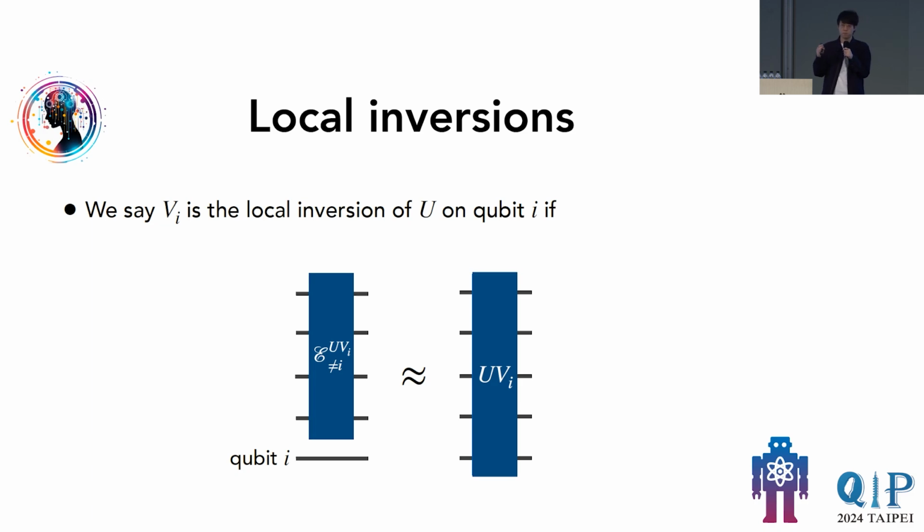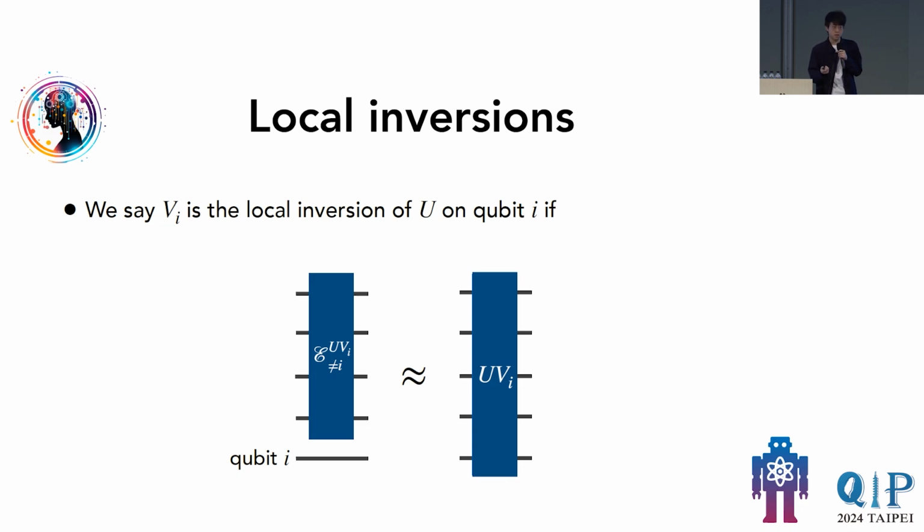If we compose U and Vi, just another unitary, UVi, we want UVi to act approximately as identity on qubit i. More formally, we want a channel acting on n-1 qubits, tensor product with an identity on qubit i, to be approximately equal to UVi under our favorite distance metric.